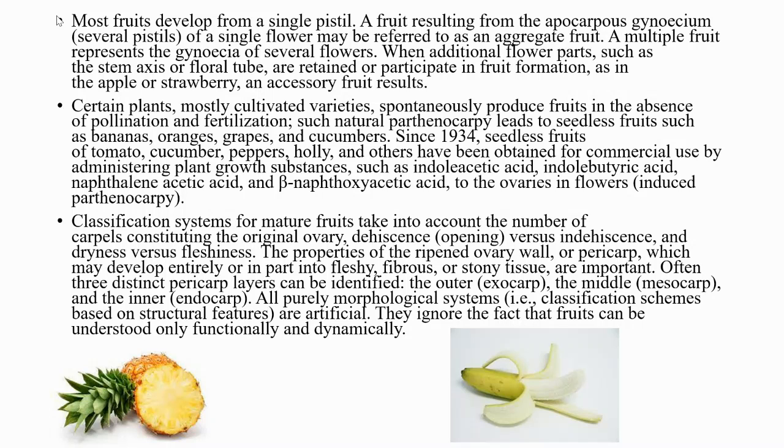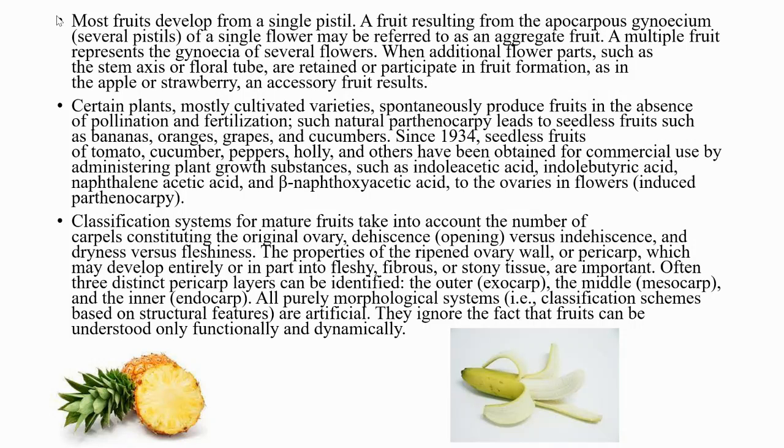A multiple fruit represents the gynoecia of several flowers. When traditional flower parts such as the stem, axis or floral tube are retained or particularly participate in fruit formation, as in the apple or strawberry, an accessory fruit results. Certain plants, mostly cultivated varieties, spontaneously produce fruits in the absence of pollination and fertilization.